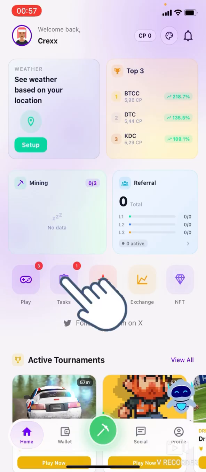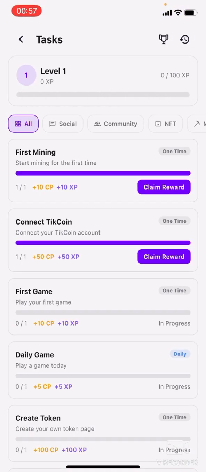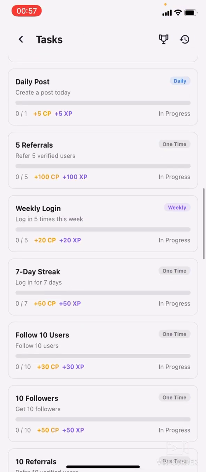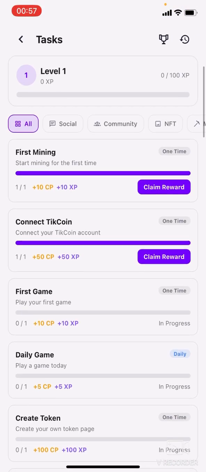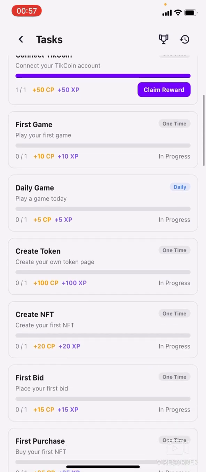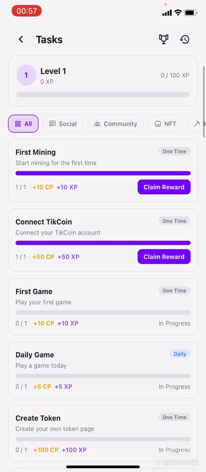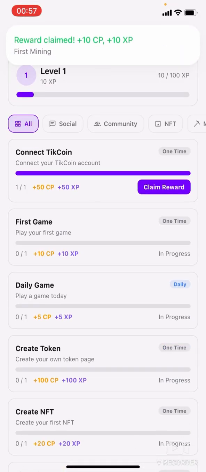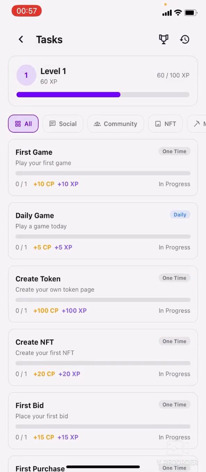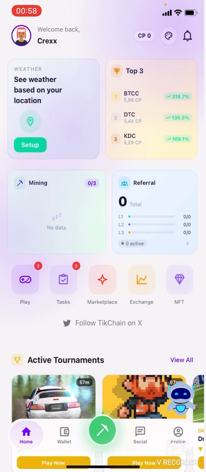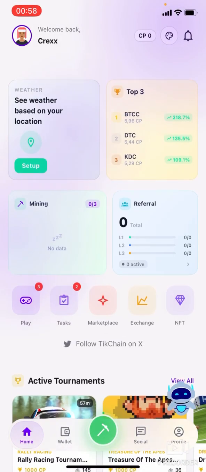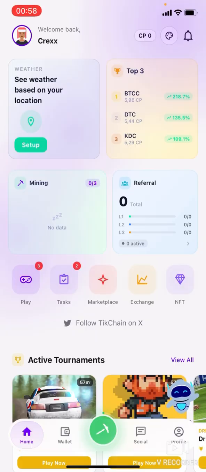Now quickly click on the task section right here. There are a lot of tasks you can do here, and you get some extra points, which is CP and XP. You can get those points by just completing tasks right here. Now I already got some. Let me click this. CP is actually going to be useful in the ecosystem. You are going to use it for a lot of stuff while on this application. It gives you access to a lot of stuff, so you should try and accumulate your CP also. It's very important.